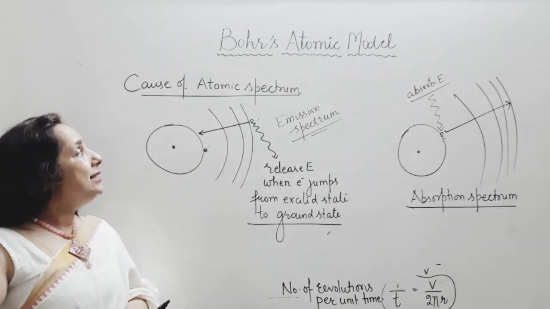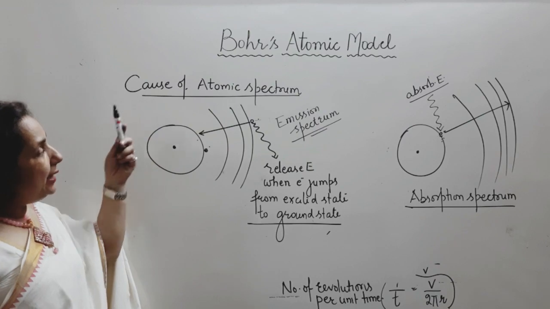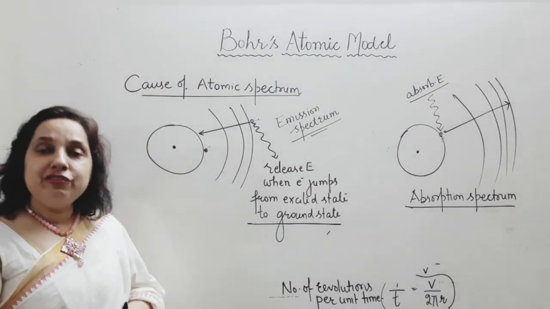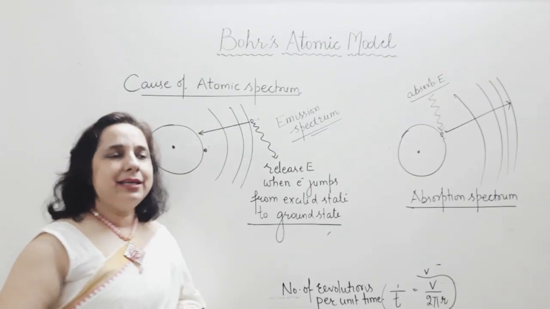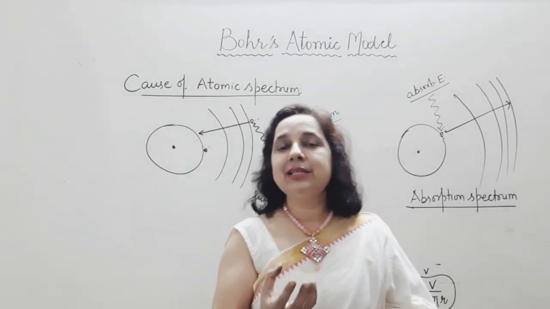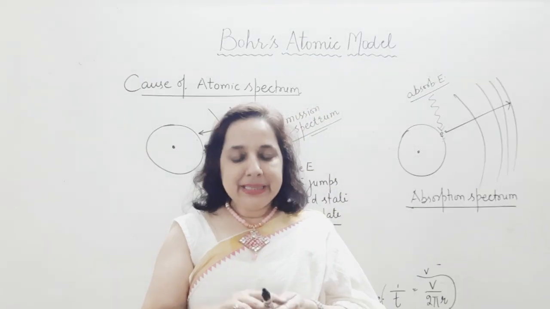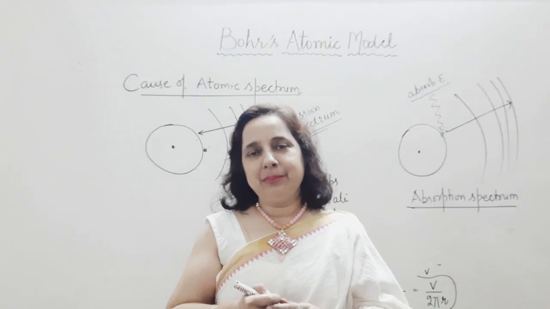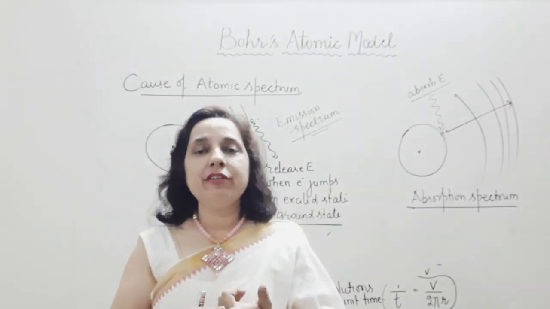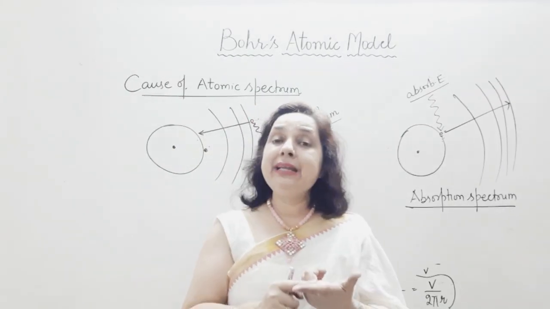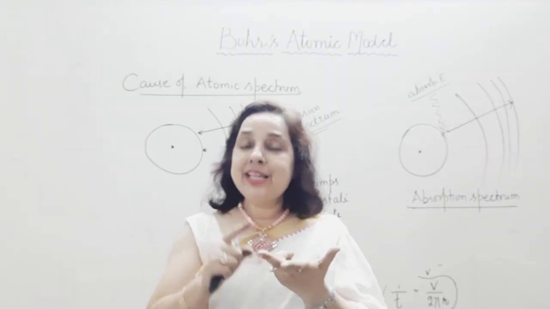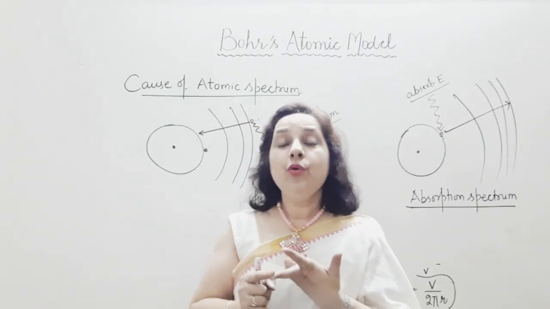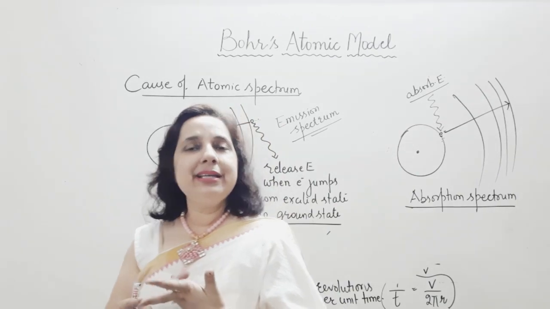This topic is thoroughly explained by Bohr. That's why it's again an achievement of Bohr. Bohr has given us a very wonderful model, Bohr's atomic model. In this model, he explained the stability of the atom. Very good. He explained the cause of spectrum. Correct. He explained the hydrogen spectrum very well. He explained the energy of an electron in a shell very well, even velocity, radius, and so on.